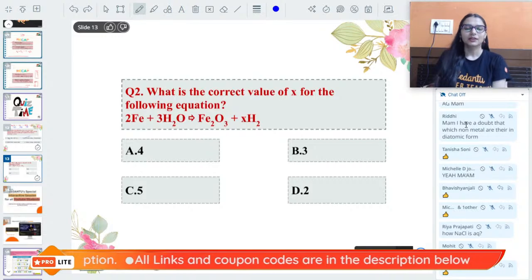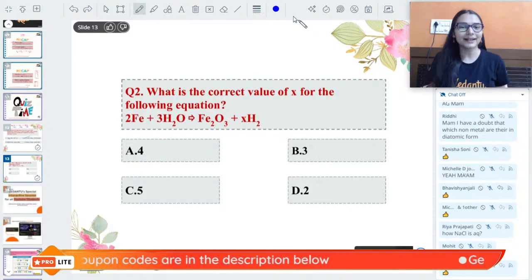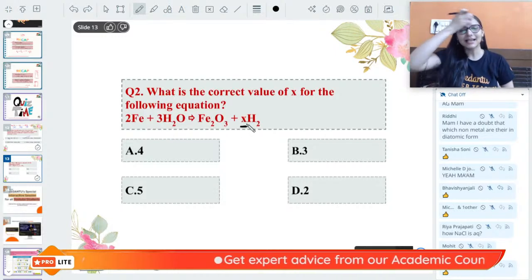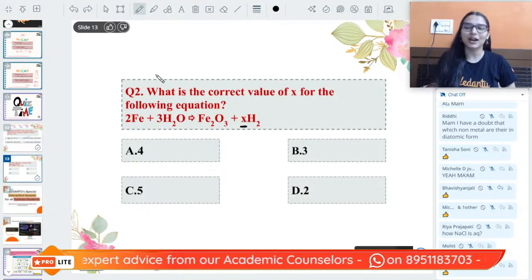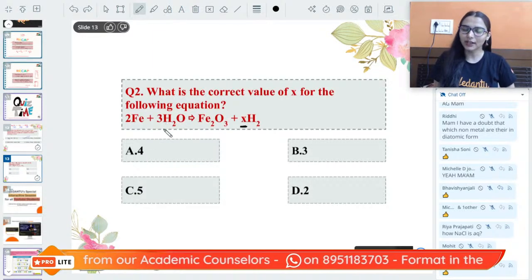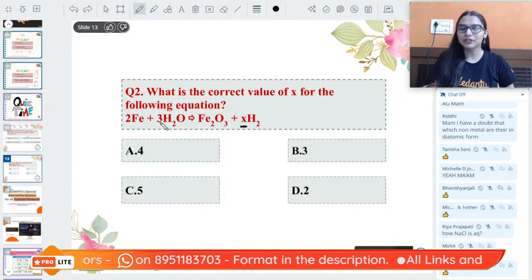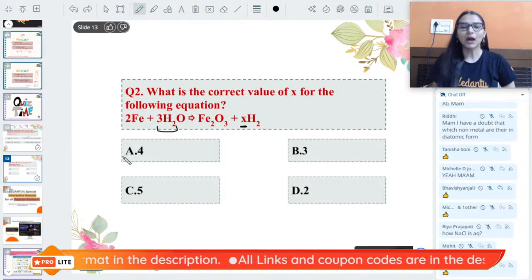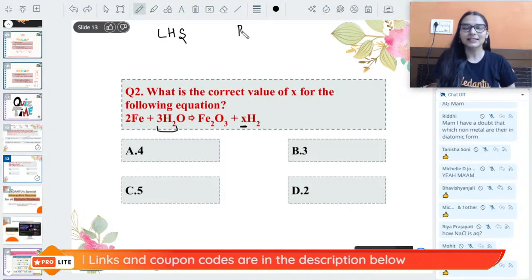Okay, what is the correct value of X for the following equation? You have to balance hydrogen. The good thing is that the reaction is already partially balanced. If you see the right hand side, you have to balance hydrogen. On the left, hydrogen is already balanced. Count how many hydrogens are there on the left, and then balance them on the right.